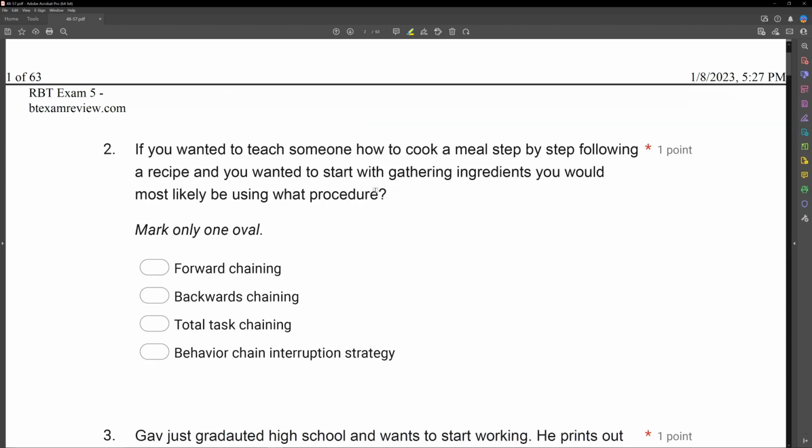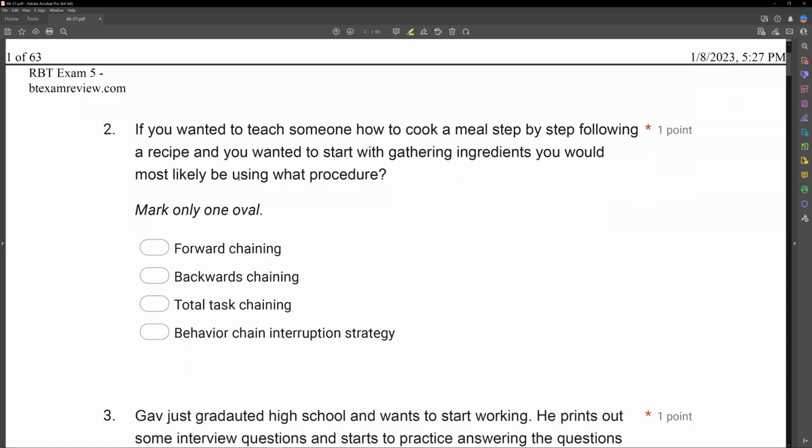Number two, if you wanted to teach someone how to cook a meal step by step following a recipe and you wanted to start with gathering ingredients, you would most likely be using what procedure? Okay, let's break this down. You're looking for some sort of specific procedure where you're going to teach someone how to cook a meal step by step. So already, what are you thinking? Well, you should be thinking chaining. Chaining involves us teaching steps systematically. If we're going to follow a recipe and you want to start with gathering ingredients.